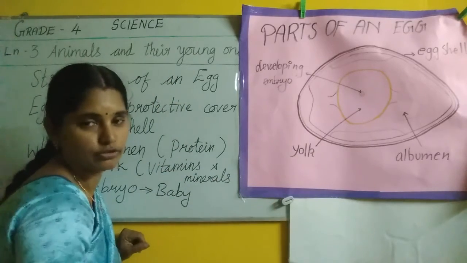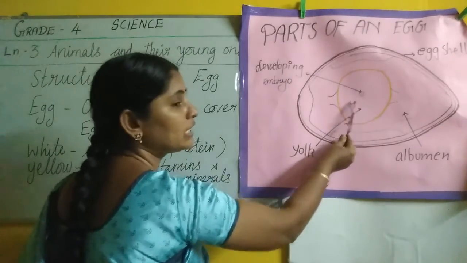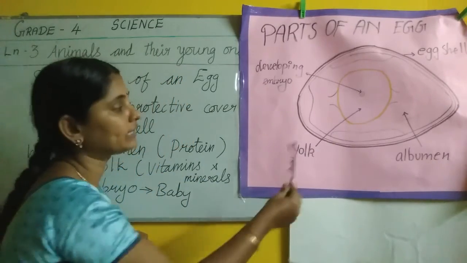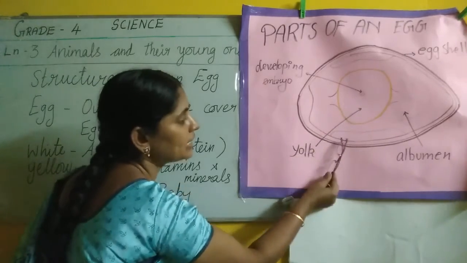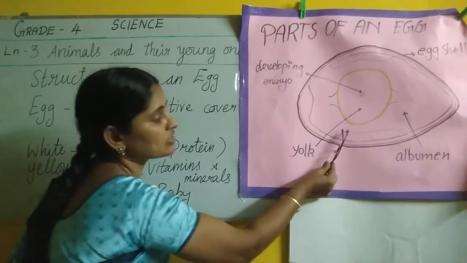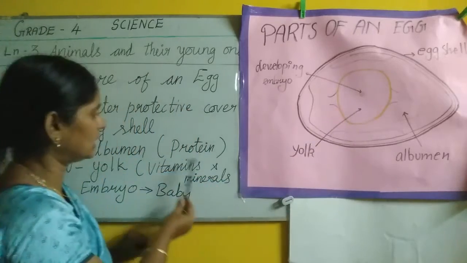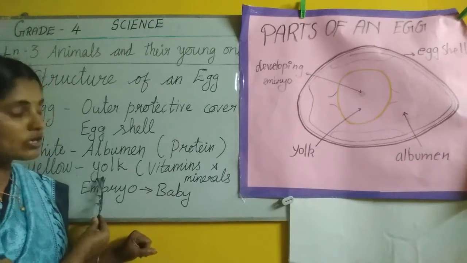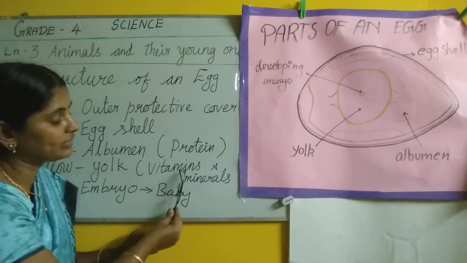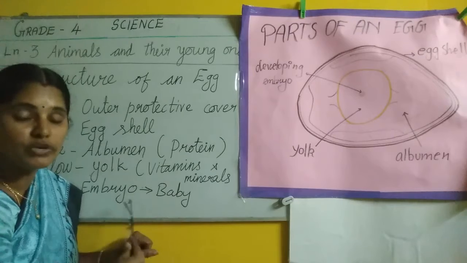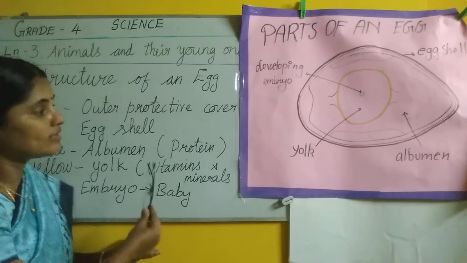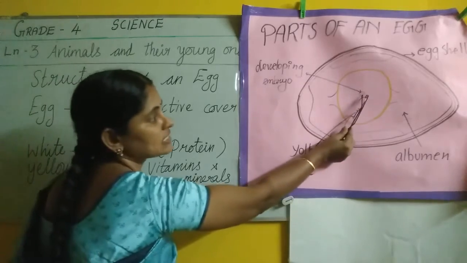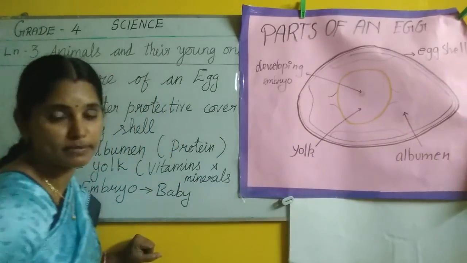Koli kunja valandrum. This embryo only grows into a chick. அது வளரதுக்கு எங்கிருந்து food எடுத்துக்கும்? It takes food from this yolk and albumen. What is rich in albumen? Protein. Albumen is rich in protein. And what is present in yolk? Vitamins and minerals. And who will grow into a baby chick? This embryo will grow into a baby chick. This embryo, this single cell only grows into a baby chick.